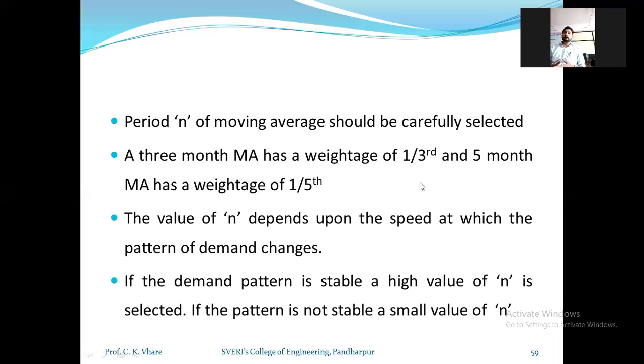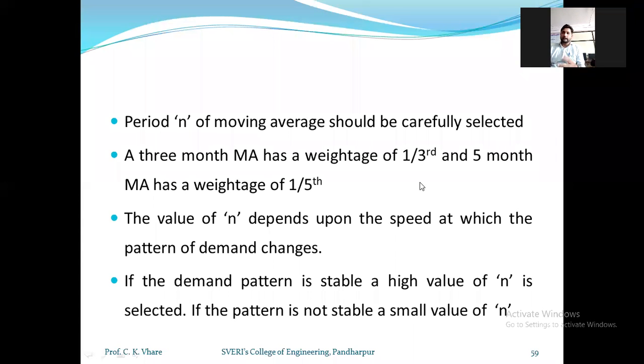If the pattern is more stable, then we will go for a higher value of n, that is, we will select a large number of periods. If the pattern is not that stable, we should select a smaller value of n. If the pattern is not stable or demand is fluctuating on a continuous basis, then the value of n should be lower.